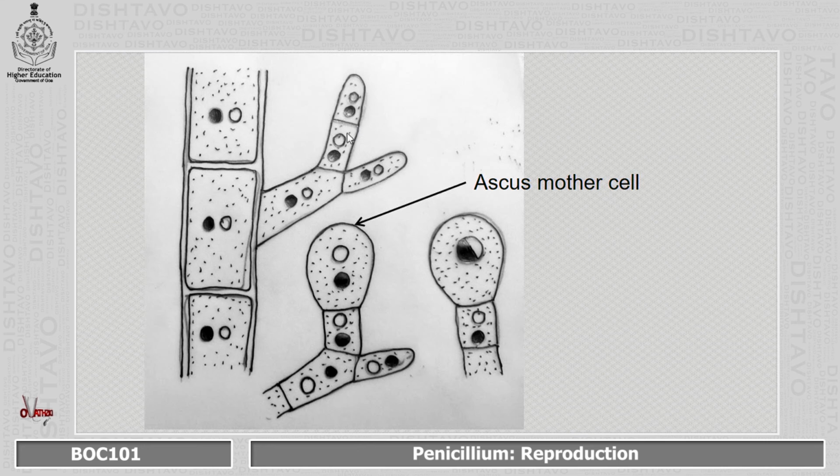The tip of this ascogenous hypha swells up and acts as an ascus mother cell, wherein the nuclei present fuse to form a diploid nucleus.